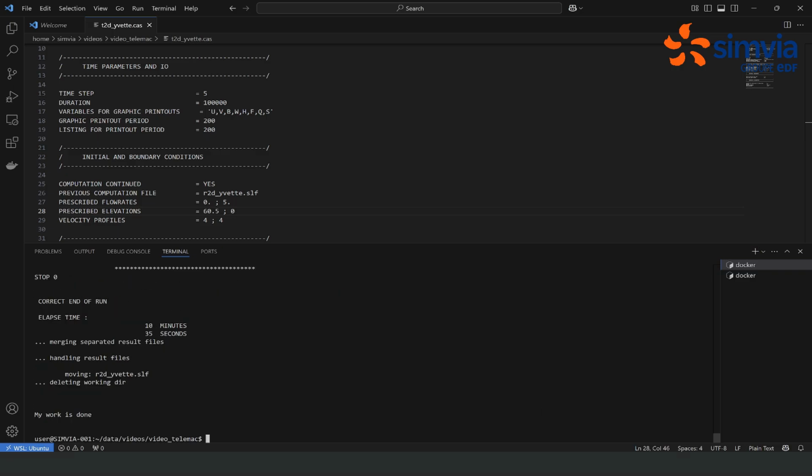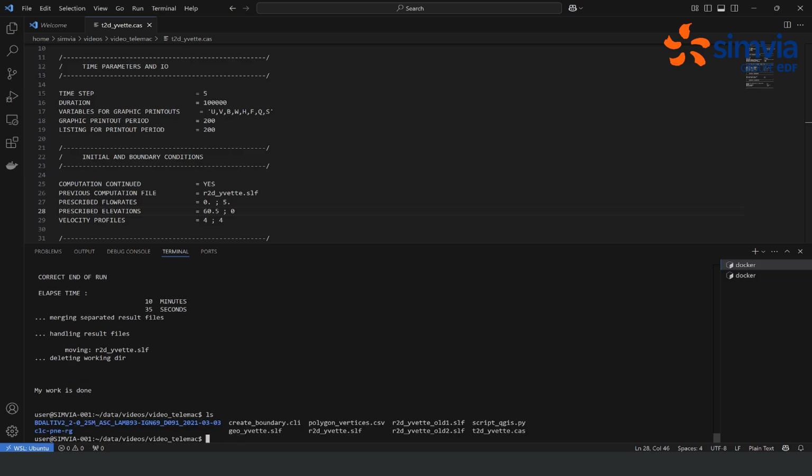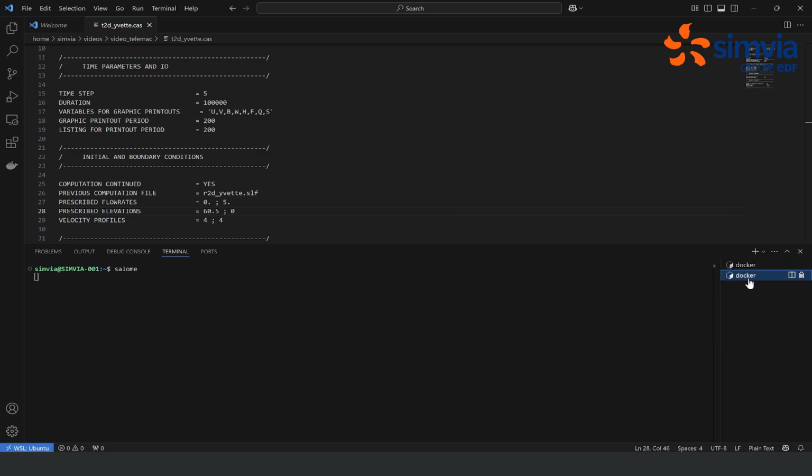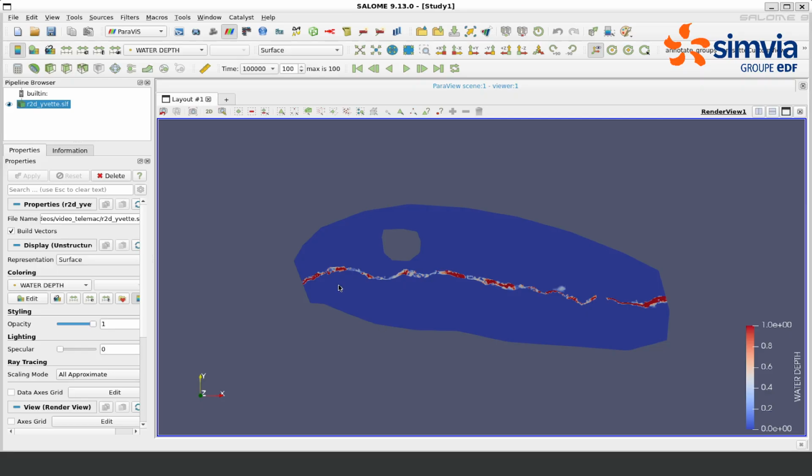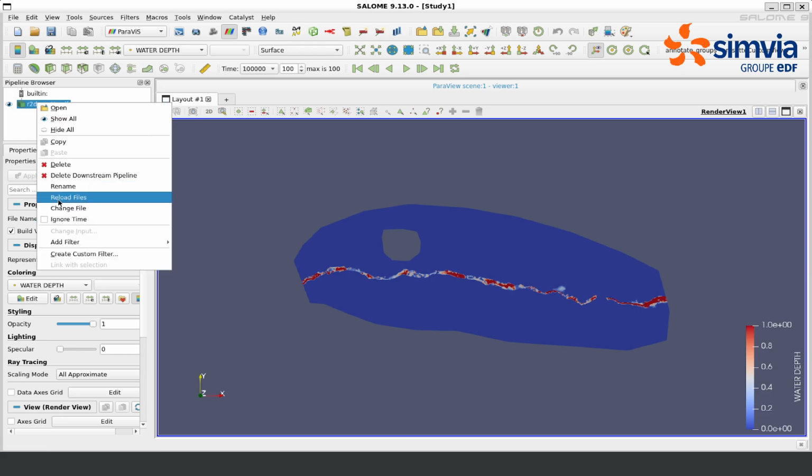Now that the run has converged, we see that once again, we have a new results file called r2d-evet, and then we have two old results files. Now, if we go back to the Docker container of Salome, we can open the r2d-evet file the way we did before, but here it's already open, and you can right-click on it and press Reload Files to update it. We do it.